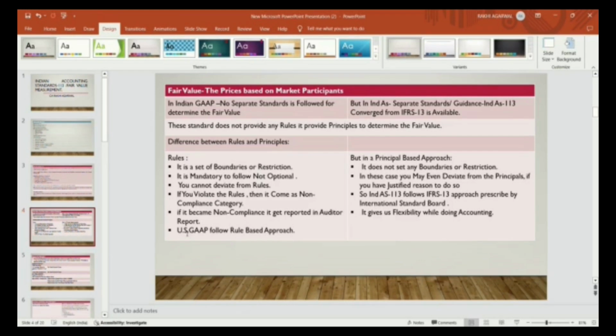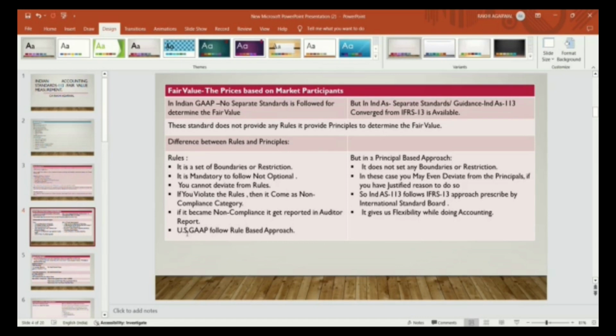This standard does not provide any rules, it provides principles to determine the fair value. It does not say that you have to follow a particular rule for determining the fair value.